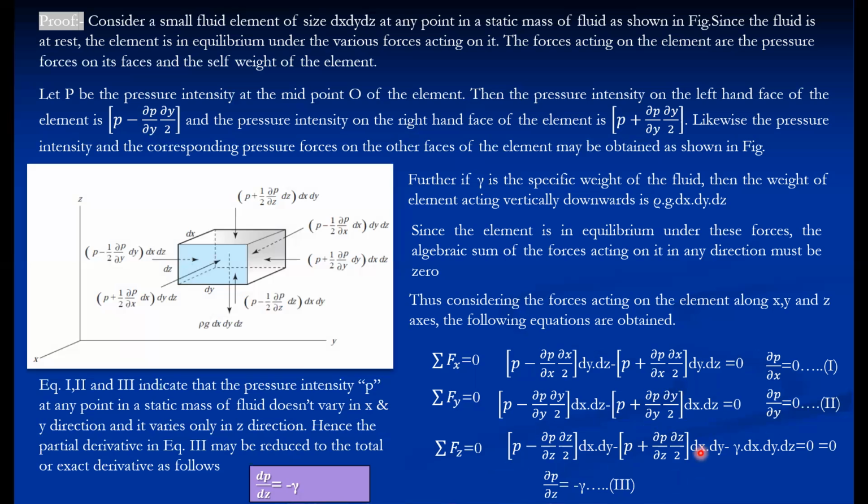Partial differentiation applies if the variation is in multiple directions, meaning partially it varies along x, partially along y, and partially along z. But in this particular situation, there is no variation along the x and y directions. There is only variation along the z direction. So the total variation is only along the z direction. So the partial derivative can be converted into an exact or total derivative, that is dP/dZ equal to minus gamma, which states that the pressure varies along the z direction with a magnitude of minus the specific weight.